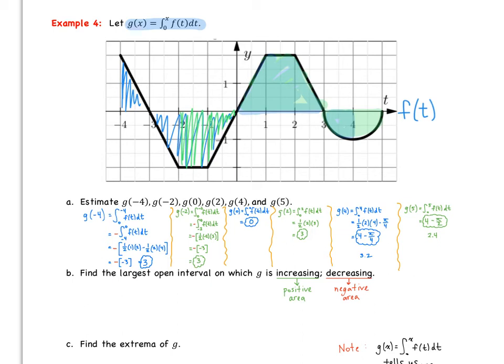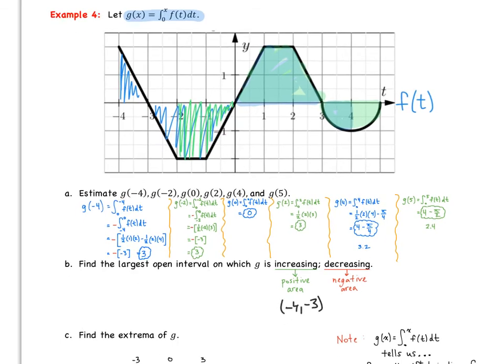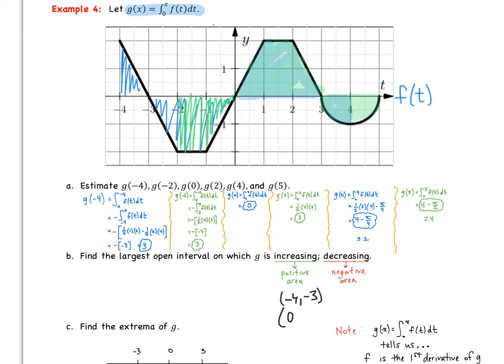So if we're taking a look at where there's some positive areas, we have the interval from -4 to -3, and then we also have from 0 to 3. So if we're just looking at it, which area is the biggest, we could go ahead and say on the interval from 0 to 3 is where it is increasing the most, the largest open interval for which it's increasing, okay?